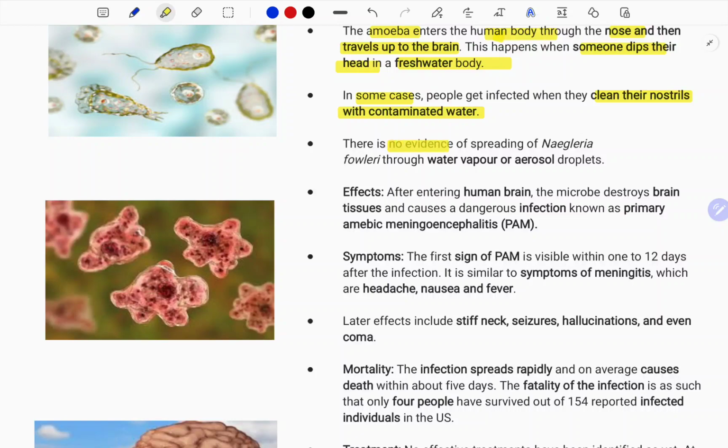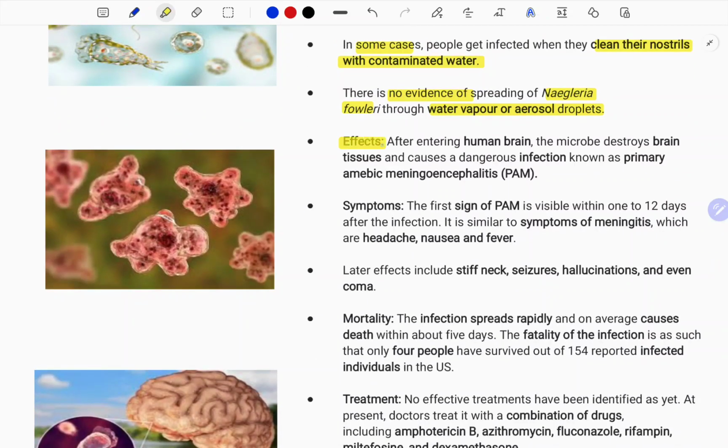Also, there is no evidence of Naegleria fowleri spreading through water vapor, aerosols or droplets, which means it spreads directly from the water, but not through other modes like water vapor, aerosols or sneezing. And also, let us see the effects.